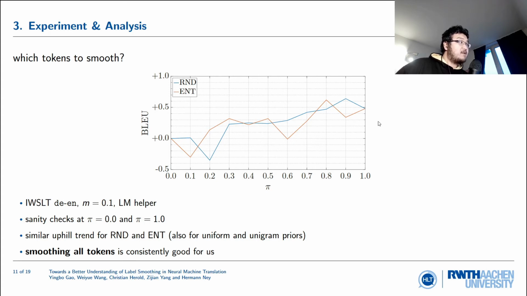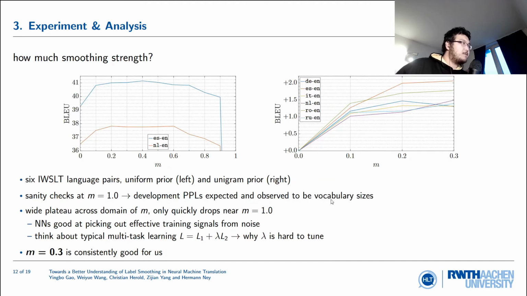This is actually a very nice sanity check that our implementation is more or less correct, because the two methods only differ in how they choose a percentage of tokens. When we smooth none or all, it should be exactly the same. Both curves follow an uphill trend, and this is quite consistent across our experiments. So we answer the question by saying smoothing all tokens is probably better.